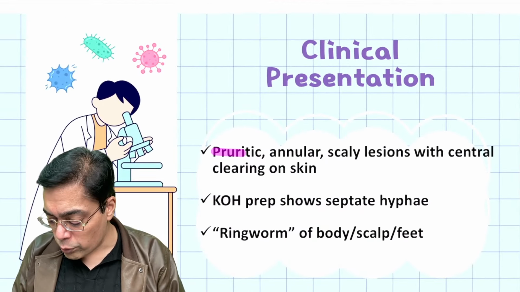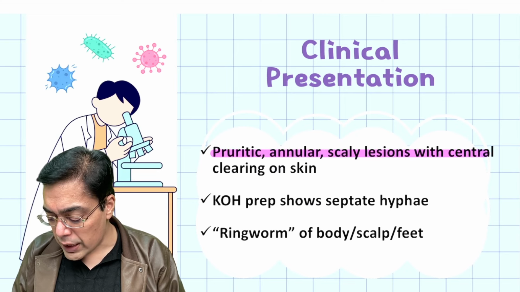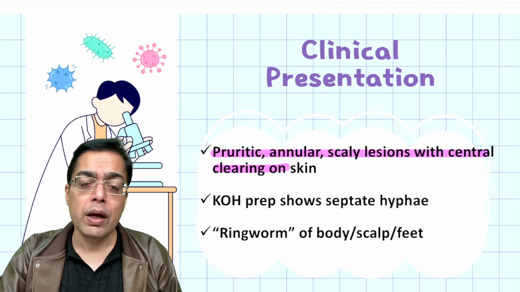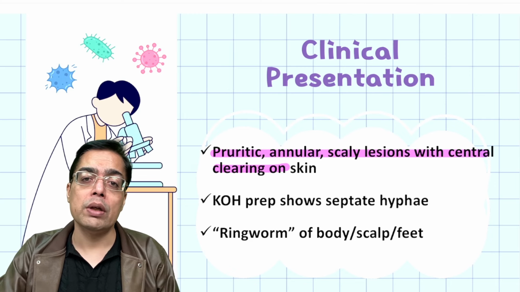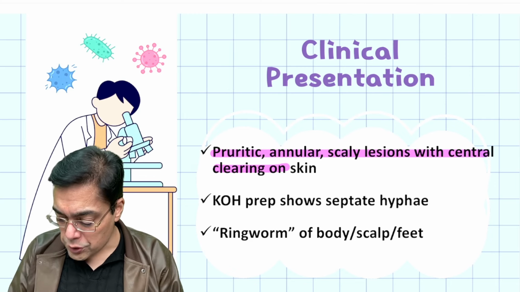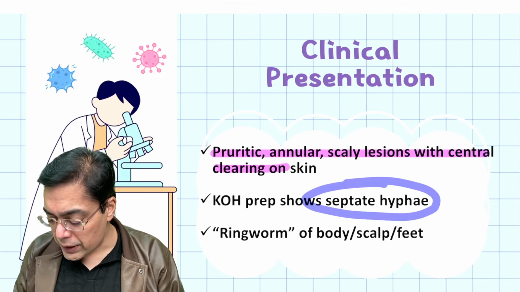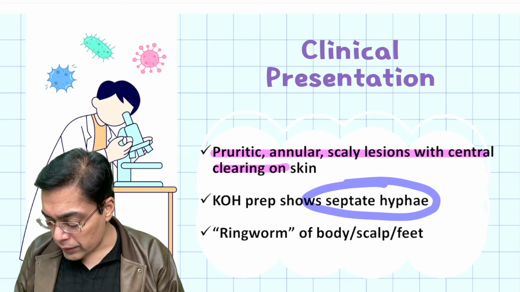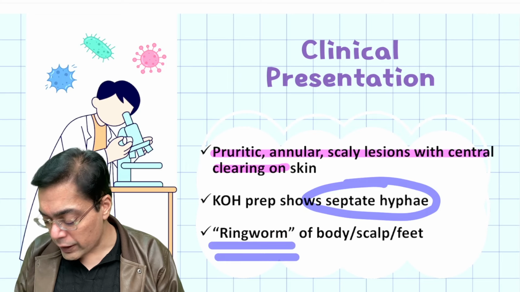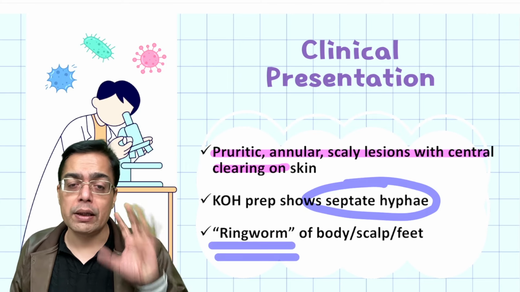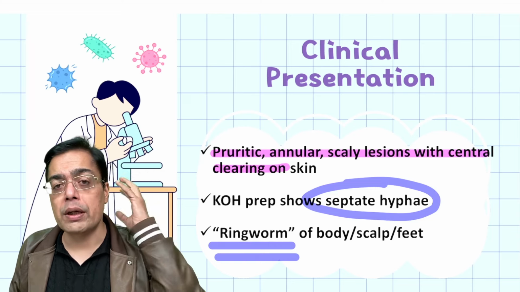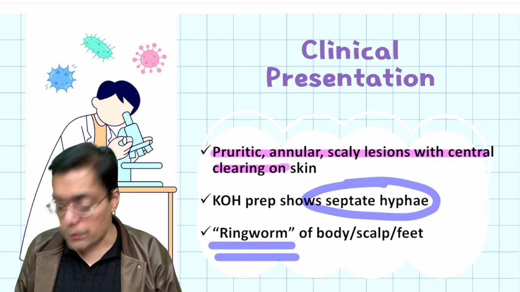The last one that we talk about is a situation where the patient has pruritic or itchy scaly lesions with a central clearing. And especially with the KOH preparation, the potassium hydroxide preparation, they would show septate hyphae. The other important term that we use for them is ringworm, very commonly observed in your practice, and that can involve either the scalp, the body, or the limbs including the feet.